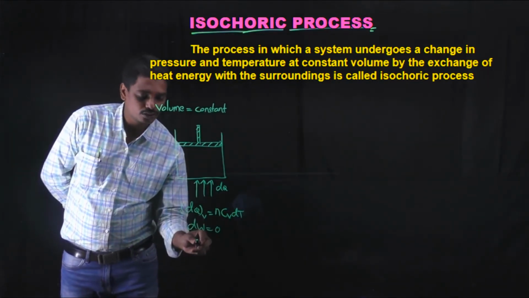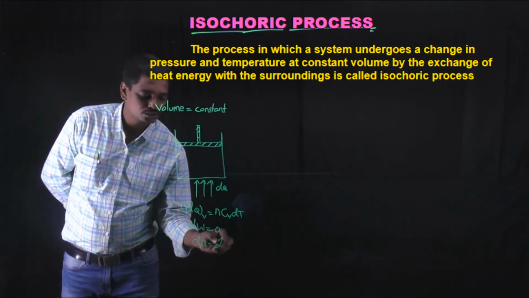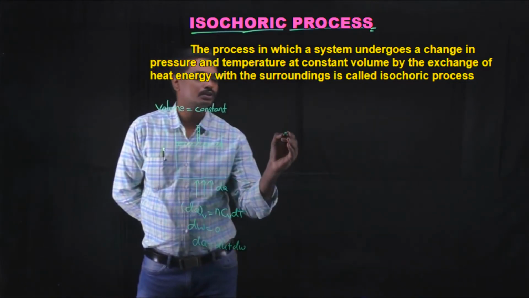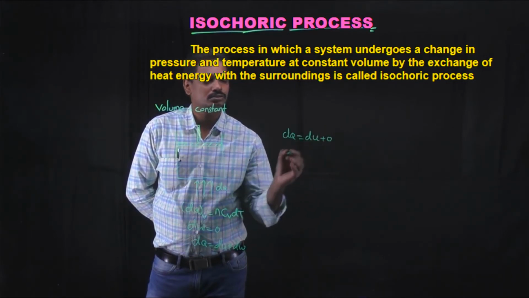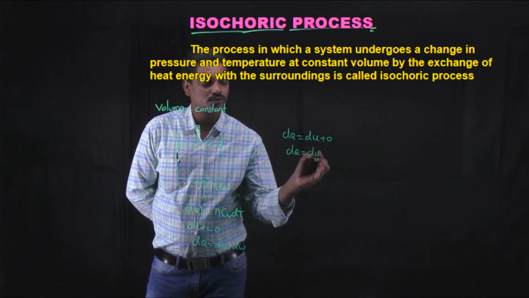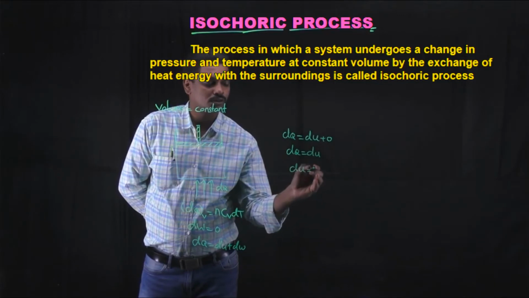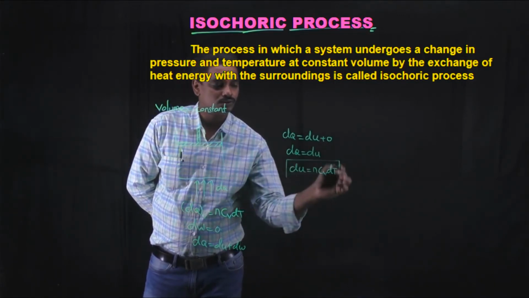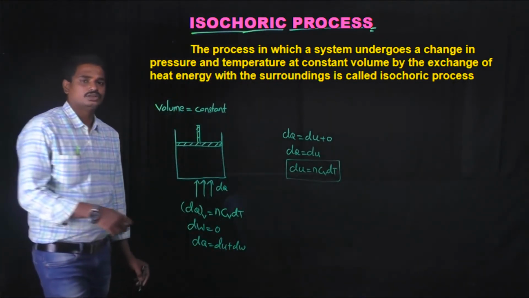Hence the first law of thermodynamics gives dq equals du plus dw, so dq equals du plus 0, as work done is 0. Therefore dq equals du, where dq is equal to nCv dT. So du is equal to nCv dT for an isochoric process.